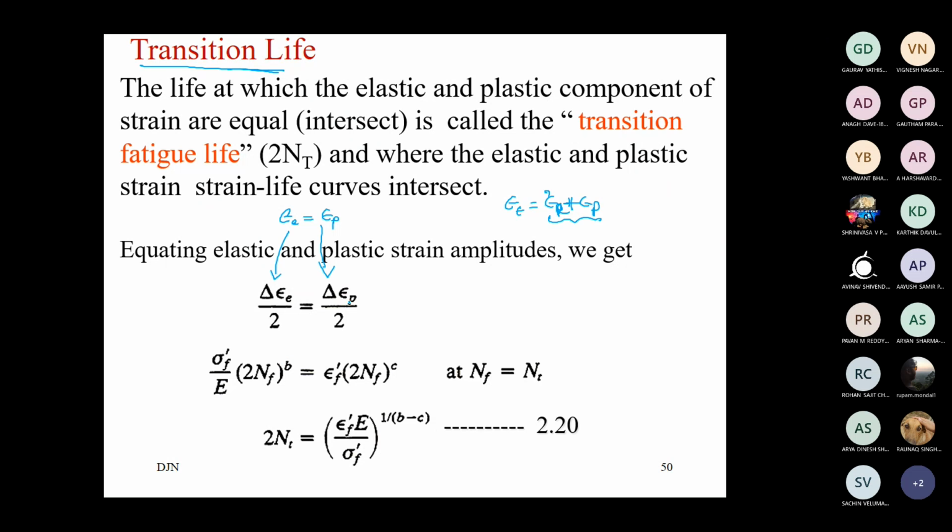Okay. So from the strain life equation, we substitute and rearrange to obtain the expression for transition life, the life at which the elastic and the plastic part effects are equal. It depends on the applied load magnitude. That means this will give you the load magnitude at which you can operate the component so that it gives you the best configuration either side. Okay.